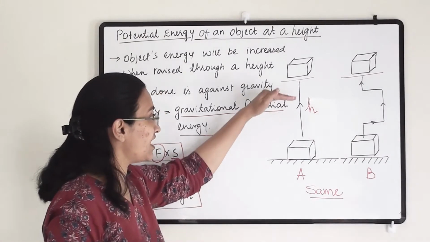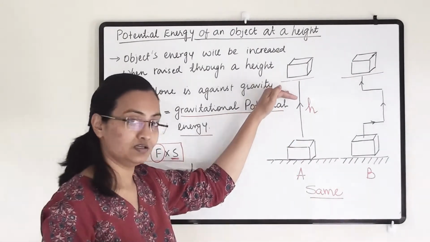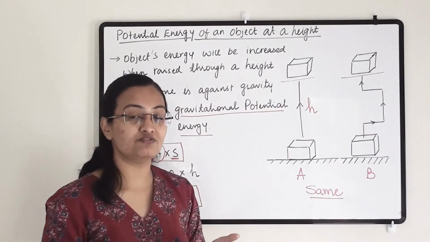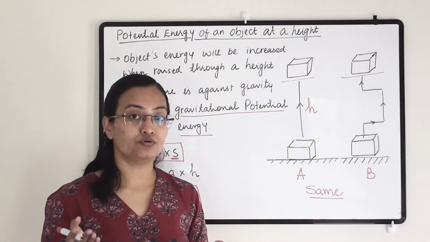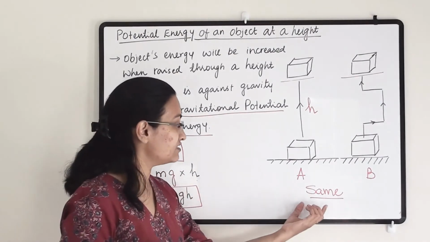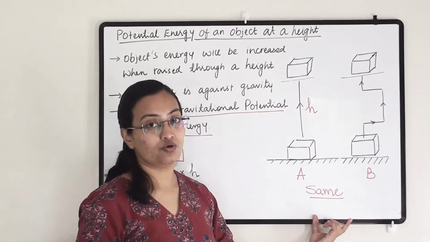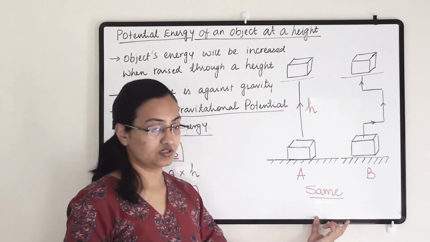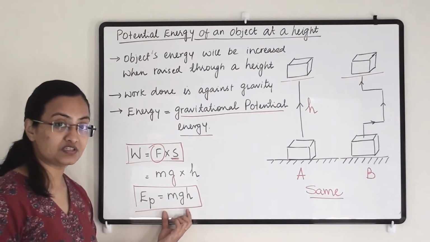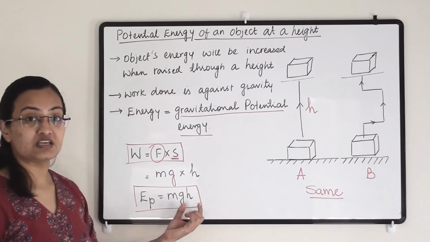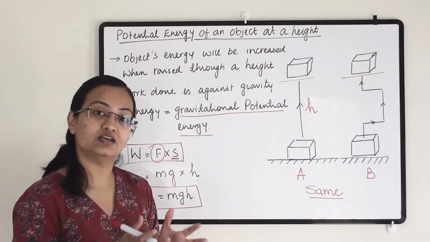Level means at which height you have taken the object. One height represents one level, another height represents another level. If the levels are different, then the energy will be different. The magnitude of the energy will be different. So potential energy is not dependent upon the path, it is dependent upon the level of the energy or the height at which you have raised the object. The energy equation for potential energy is mgh, where mg represents the force and height represents at what level you have raised the object against the gravitational force.